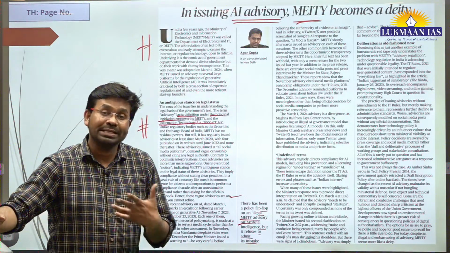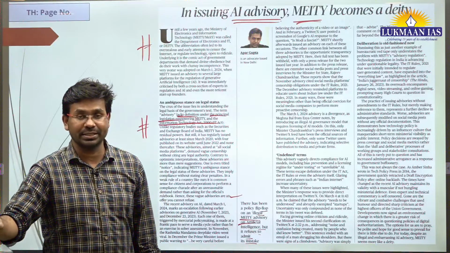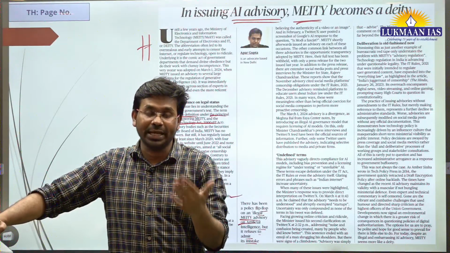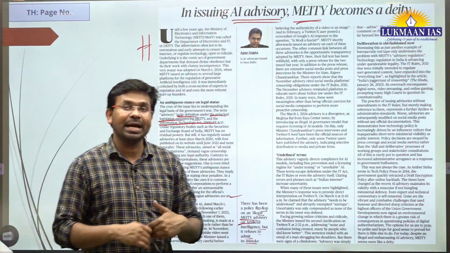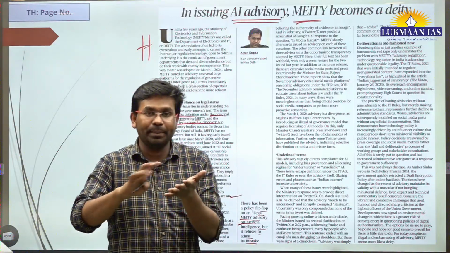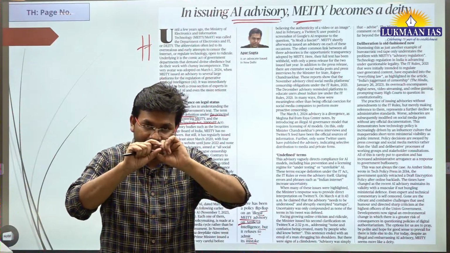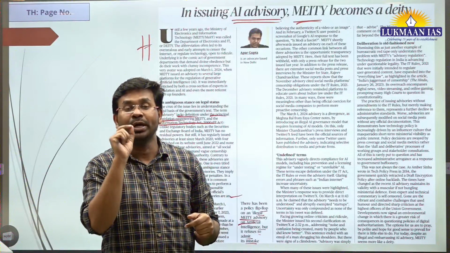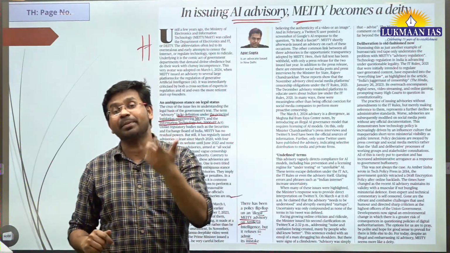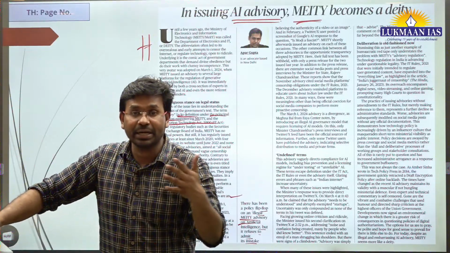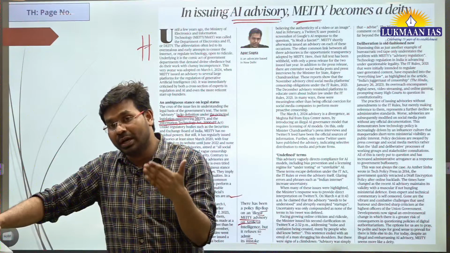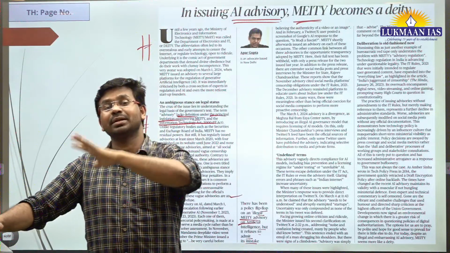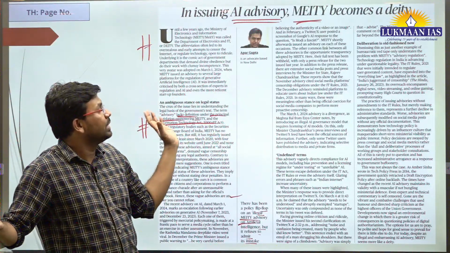So what advisory did it issue related to artificial intelligence? All of us know about generative artificial intelligence, or generative AI. What is generative AI? Generative AI is an AI system where you can give some command. You can simply write a question and it is going to give you the answer in word format. It is going to generate an answer for you, and that answer is tailor made. There are multiple generative AI tools, including ChatGPT of OpenAI and various other tools from various technological companies. Google also has its